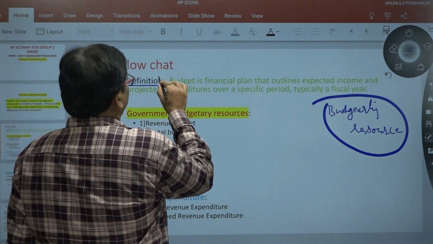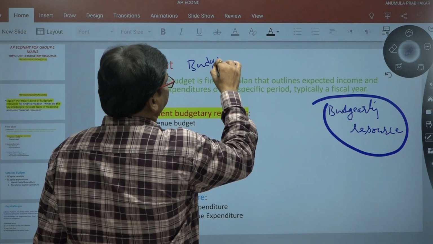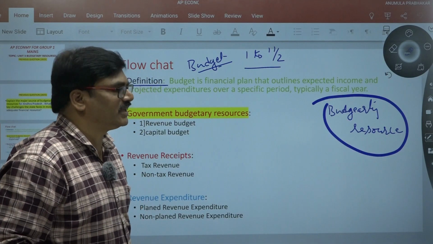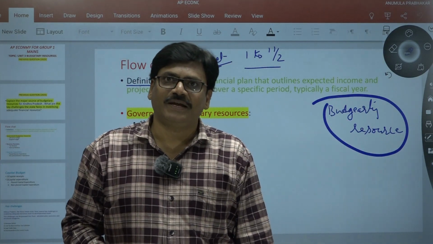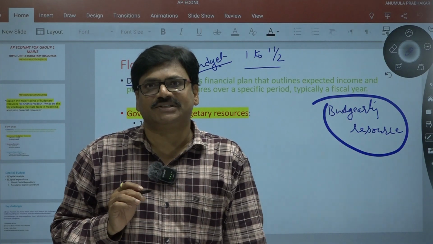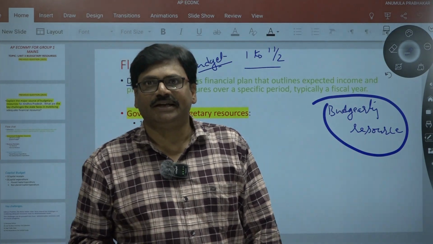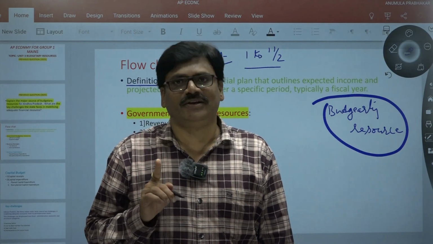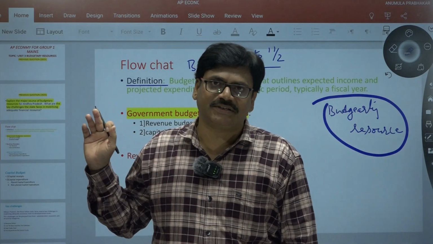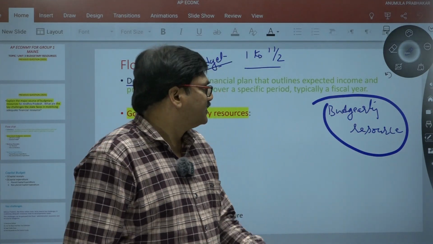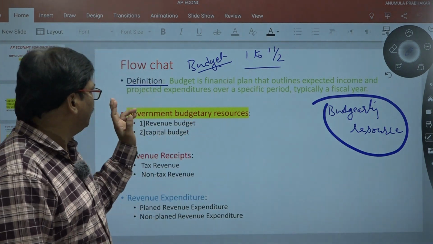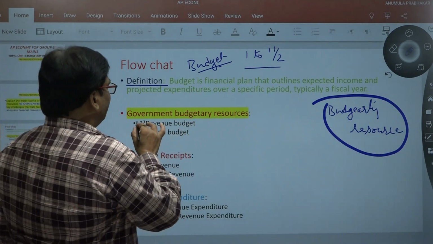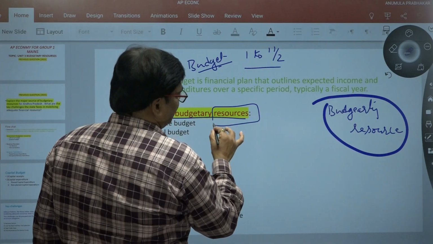This budget definition is expected to carry 1 to 1.5 marks. Particularly in technical subjects like economy and S&T, definitions and terminology are very, very important. The examiner is impressed by definitions and terminologies. So the first item in this flow chart is the definition. After that, budgetary resources, since the examiner is asking about these resources.